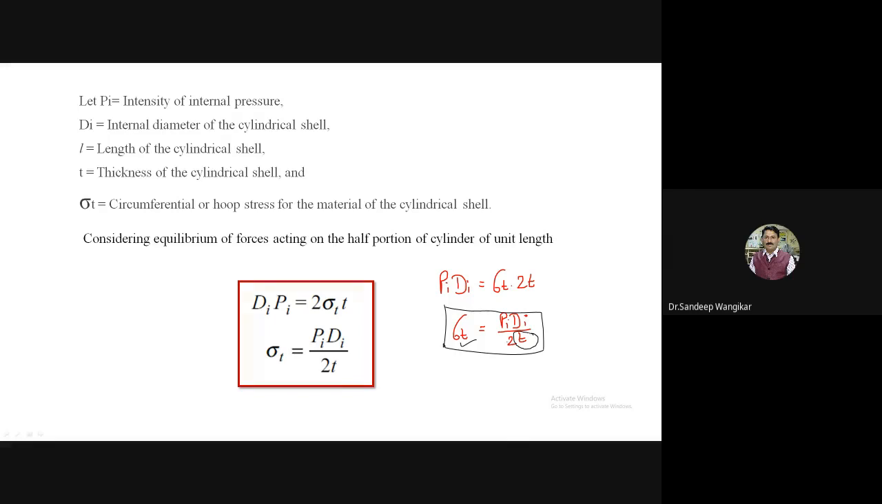For reference, you can give this as equation number 1 also. So sigma T is equal to Pi Di divided by 2 times thickness. Write down this, then we will go for the longitudinal stress.